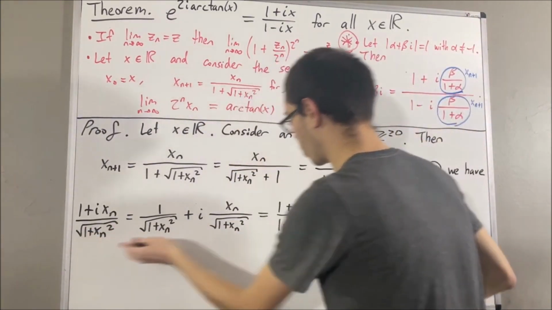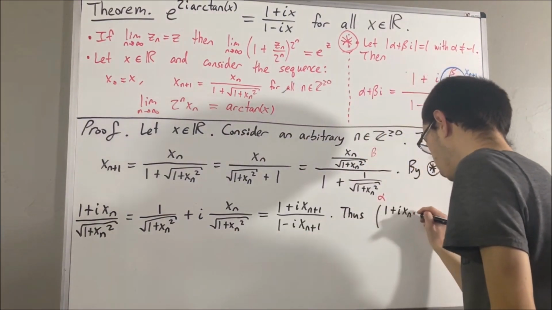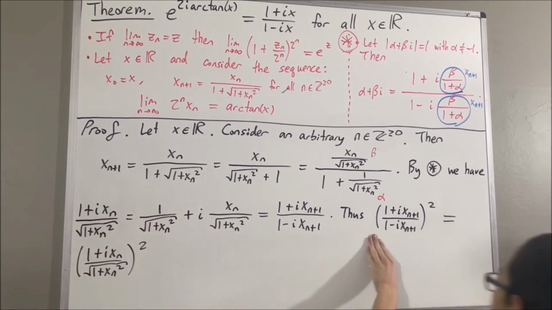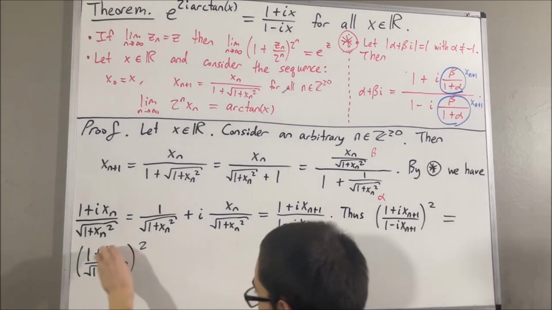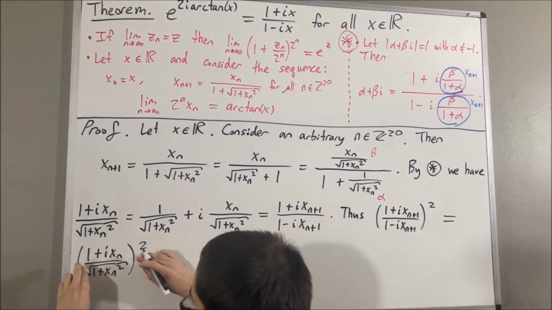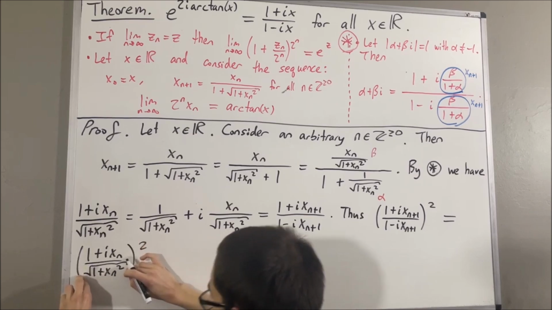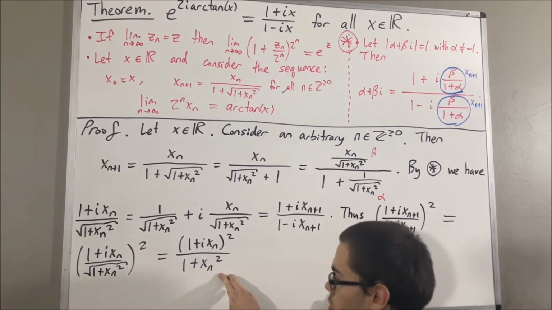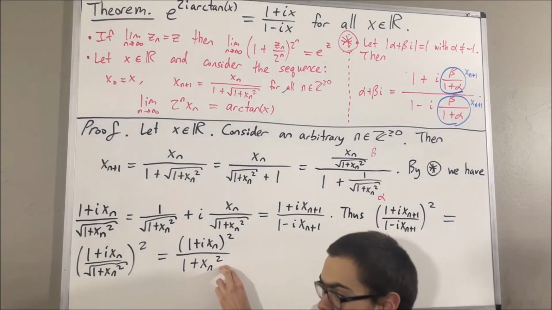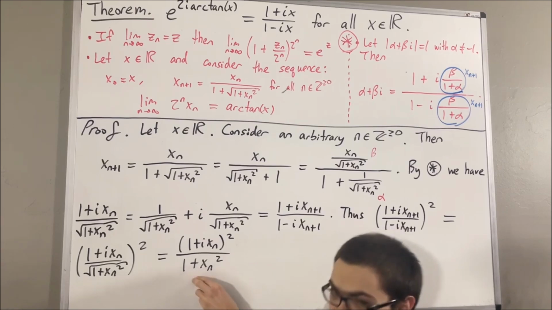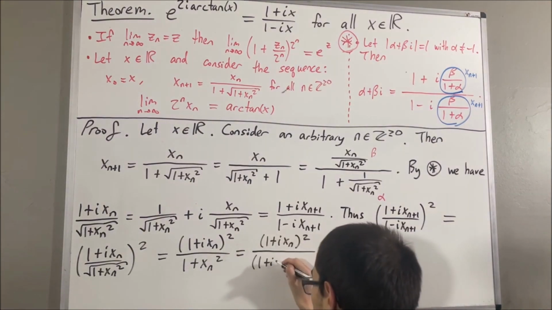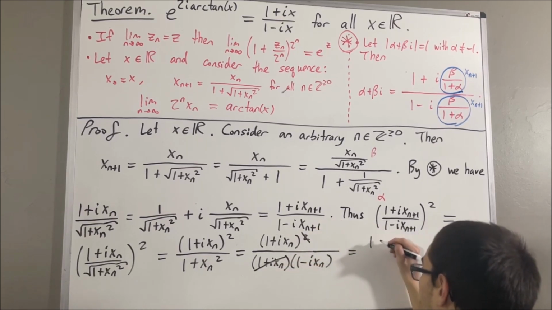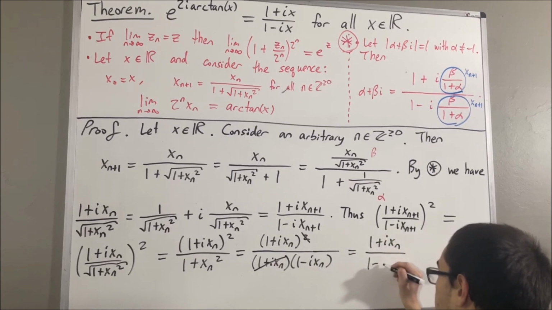Well then, if we square both sides, we get this. But then if we square this guy, we can re-express this as the square of the numerator over the square of the denominator. So we have this, but then we know that 1 plus x_n squared is really just 1 plus ix_n times 1 minus ix_n. And we see that these guys cancel out, and so we're just left with 1 plus ix_n over 1 minus ix_n.